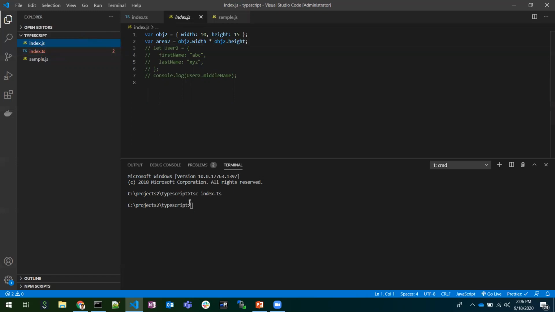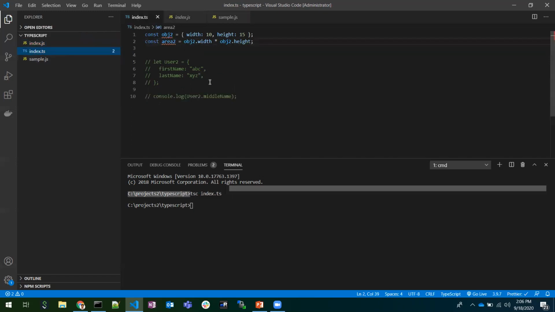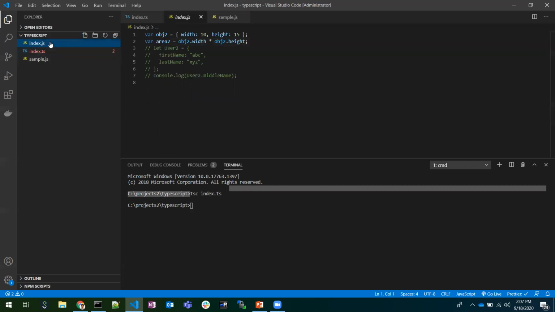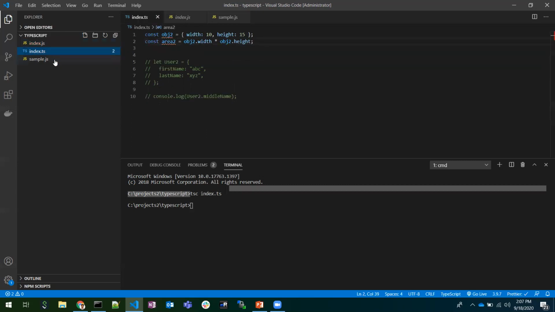So the TypeScript compiler will compile the TS file and generate the equivalent .js files. This is for the browser. As the browser only understands JavaScript files, we need to use the TypeScript compiler in this way. So this is the main use of TypeScript.